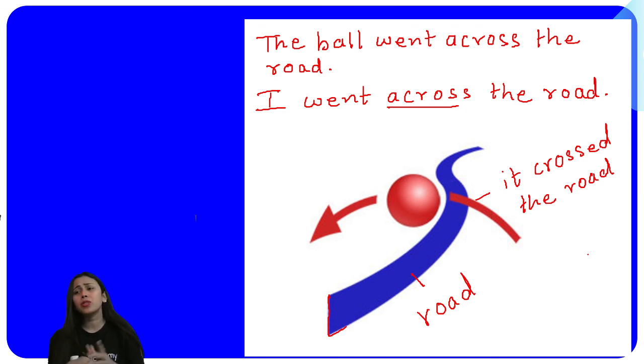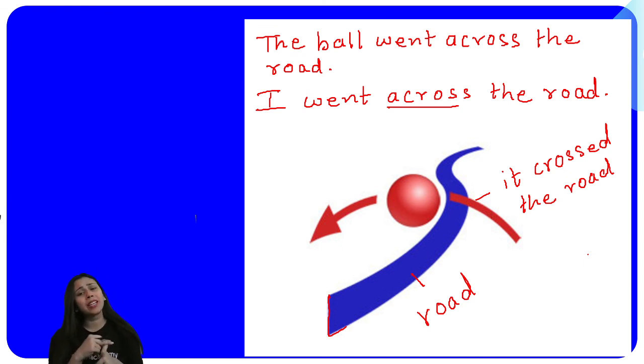Then we learned about the right place where we can use prepositions and where we find them. Prepositions are always placed before nouns or pronouns. Whenever you have to look for a preposition, there is a trick: you can find it only before any noun or pronoun. Then we learned about three kinds of prepositions. First was preposition of place, then preposition of time, then preposition of direction and movement.